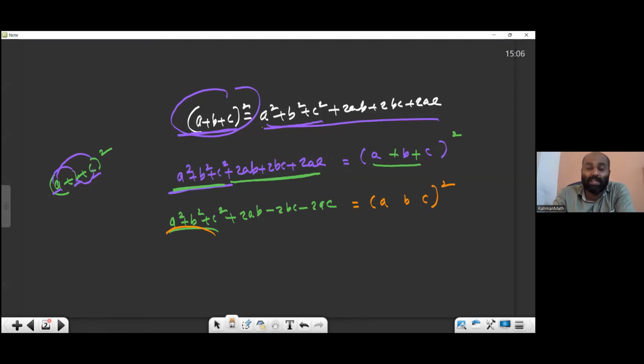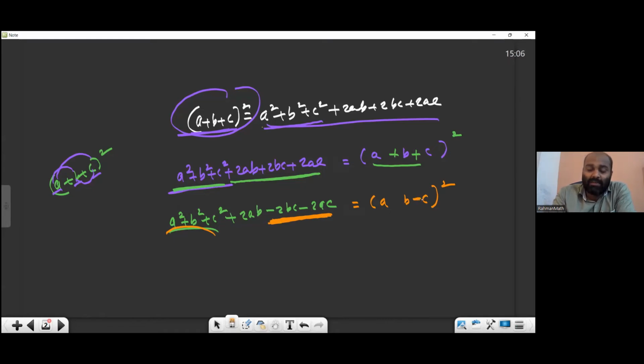Now what sign will be placed? It's quite simple. See the negative terms. Focus only on the negative terms. In these two negative terms, which letter is common? I'm not talking about the numerical value, only the letter. You can see the letter c is common among these two.